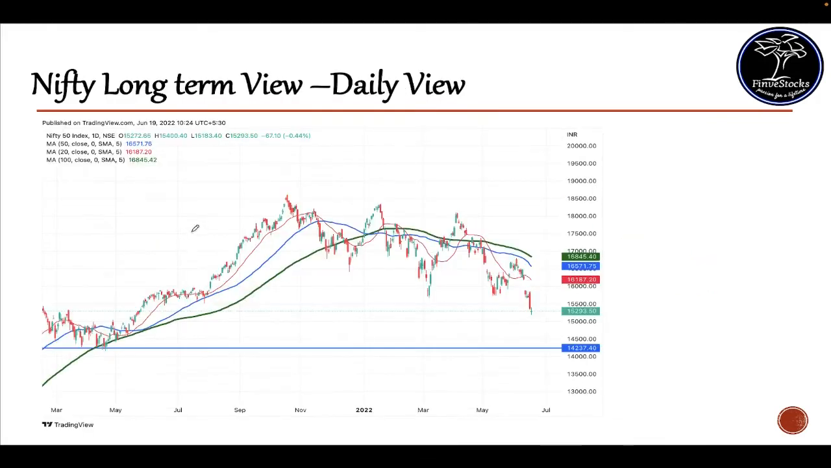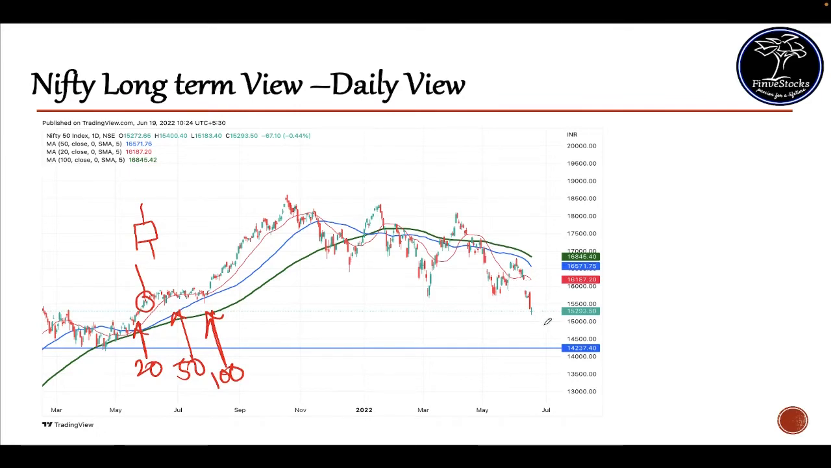Now let's see Nifty's view on a daily candle. Each candle represents a day. So here we plotted 3 moving averages. The red one is the 20-day moving average, the blue one is the 50-day moving average, and the green one shows the 100-day moving average. And Nifty has crossed all these 3 moving averages. So on a short term basis, Nifty is in a completely bearish phase.